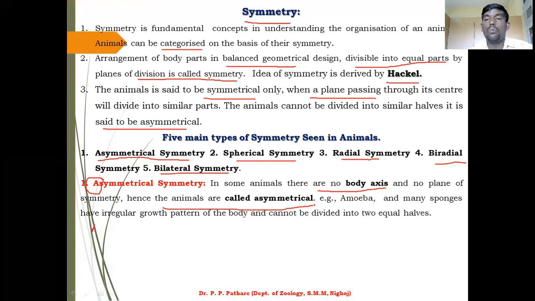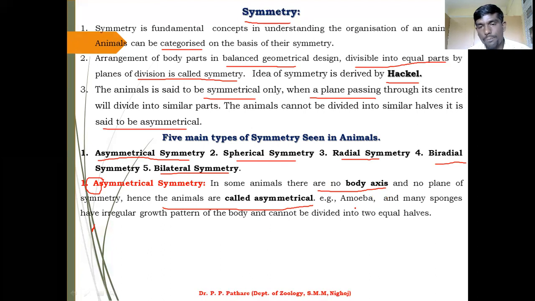If you want to divide your animals, but your animals do not show a body axis or center of axis, then the second most important point, the plane of axis, cannot be used. That time your animal cannot be divided into two parts, and that is called asymmetrical.